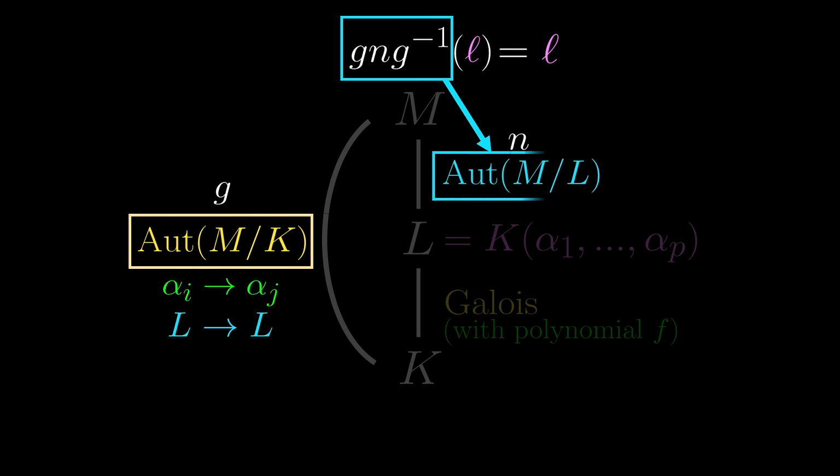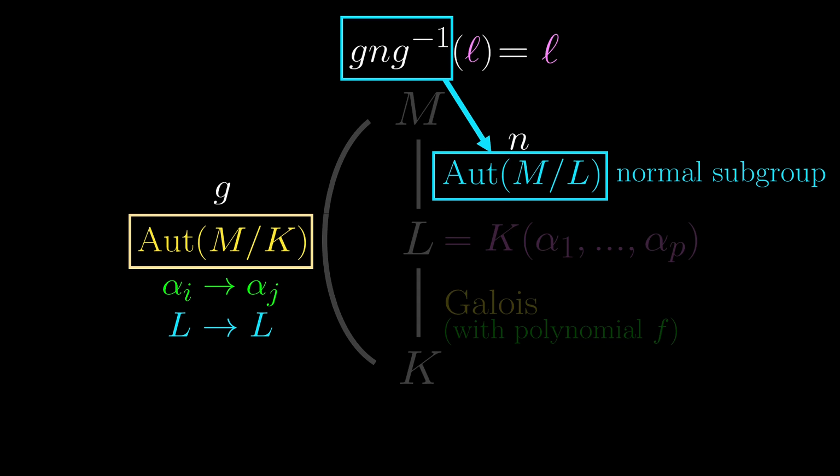So this Galois group fixing L is not only a subgroup of the Galois group fixing K, but also satisfies this property that G and G inverse just returns something in that subgroup. This kind of relationship is called a normal subgroup.